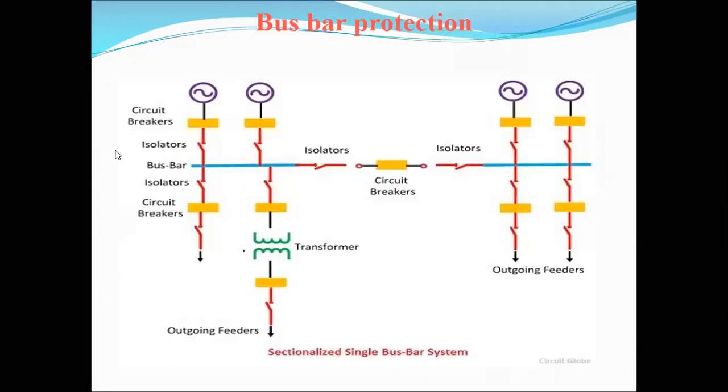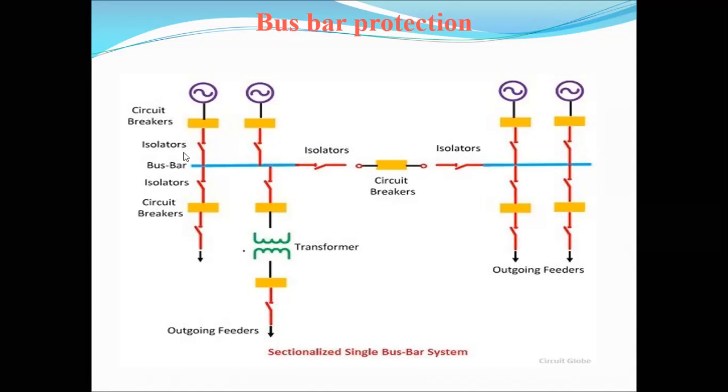This is the circuit diagram, or the arrangement, for the sectionalized single bus bar system. This blue color line indicates the bus bar. At the middle of this bus bar we are using the sectionalizing switches. That means extra we are using circuit breakers and also isolators.